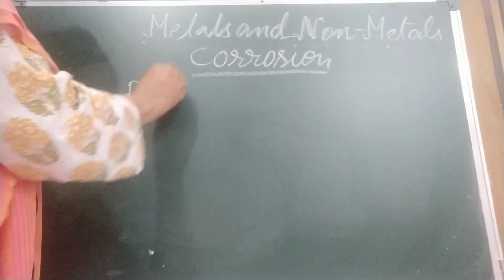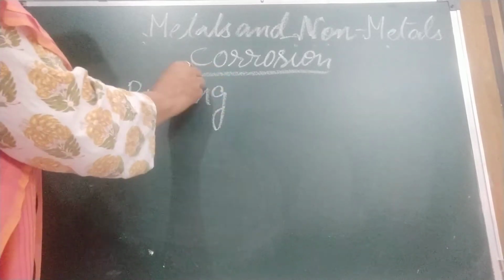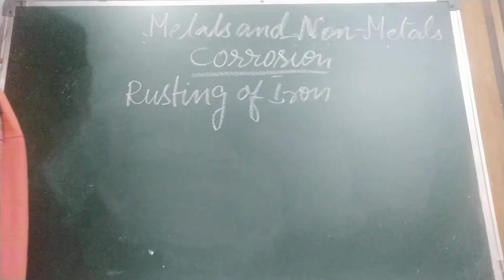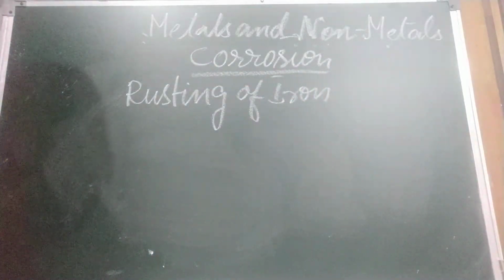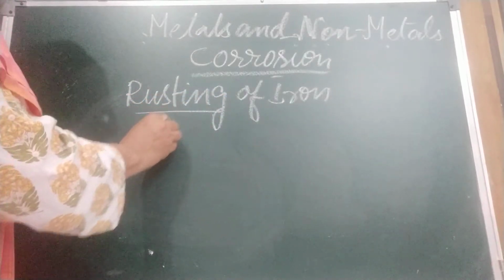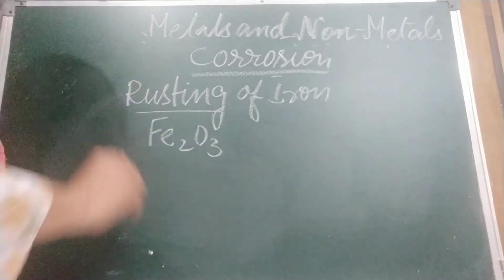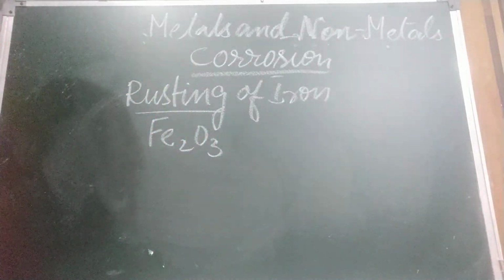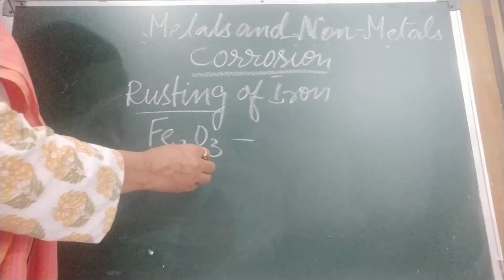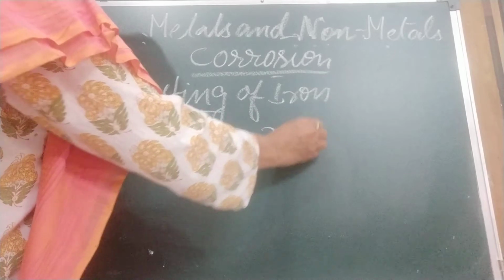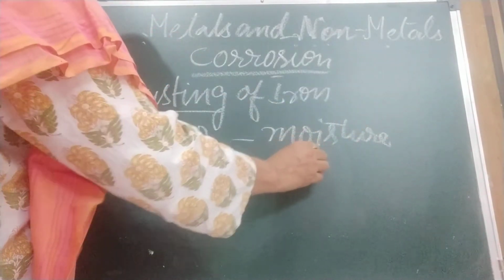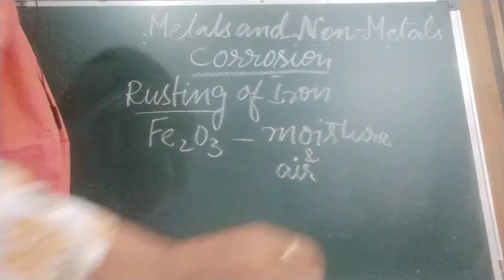Children, you know when any object made of iron is left outside, exposed to air and moisture, then what happens? Rusting takes place. And this rust is what? Iron oxide. In class 7th you must have learned iron oxide. What two conditions are important for rusting of iron? Moisture and air. What part of air? Oxygen. Air means oxygen must be present in that.